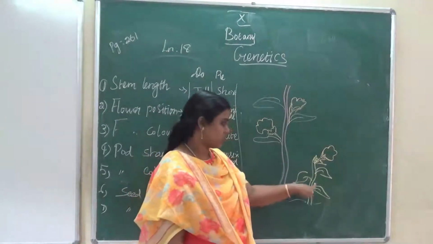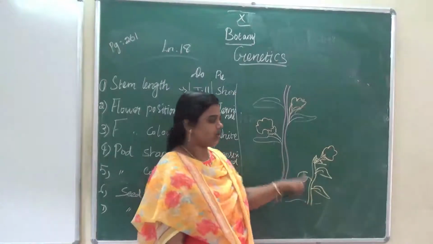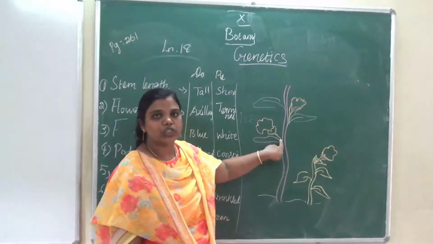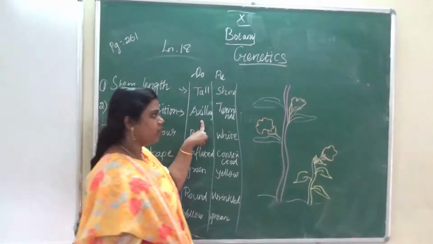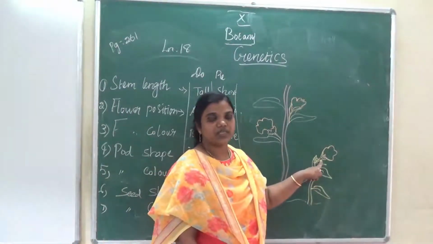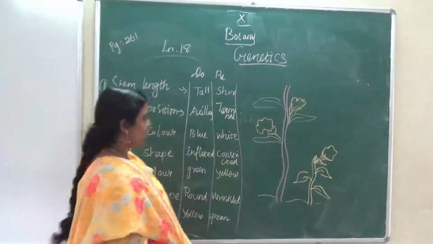So long and short plant: long for dominant and short for recessive character. The long plant has an axillary, that is nodal portion, flower position, and terminal is the end of the plant, the tip of the plant, that is the terminal portion where the flower arises.